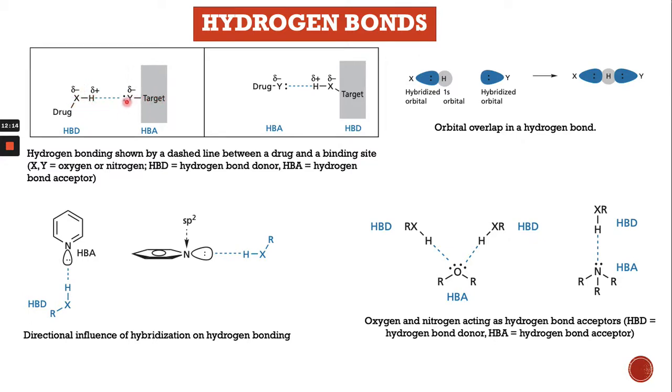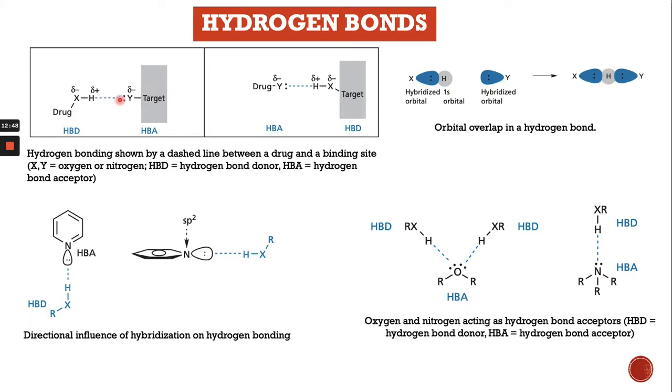The lone pair is from the drug target. So the drug interacts with the drug target through a hydrogen bond. One part comes from the drug, which is the hydrogen bond donor, and the group in the drug target which accepts the hydrogen bond is called the hydrogen bond acceptor. So the hydrogen bond acceptor is from the drug target and the hydrogen bond donor is from the drug.